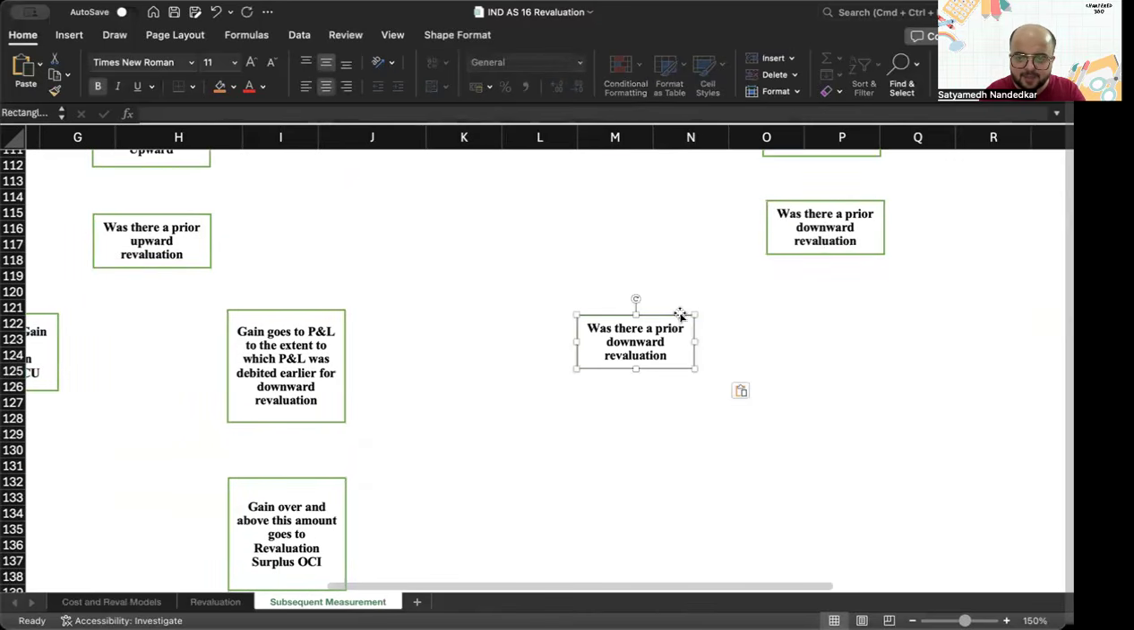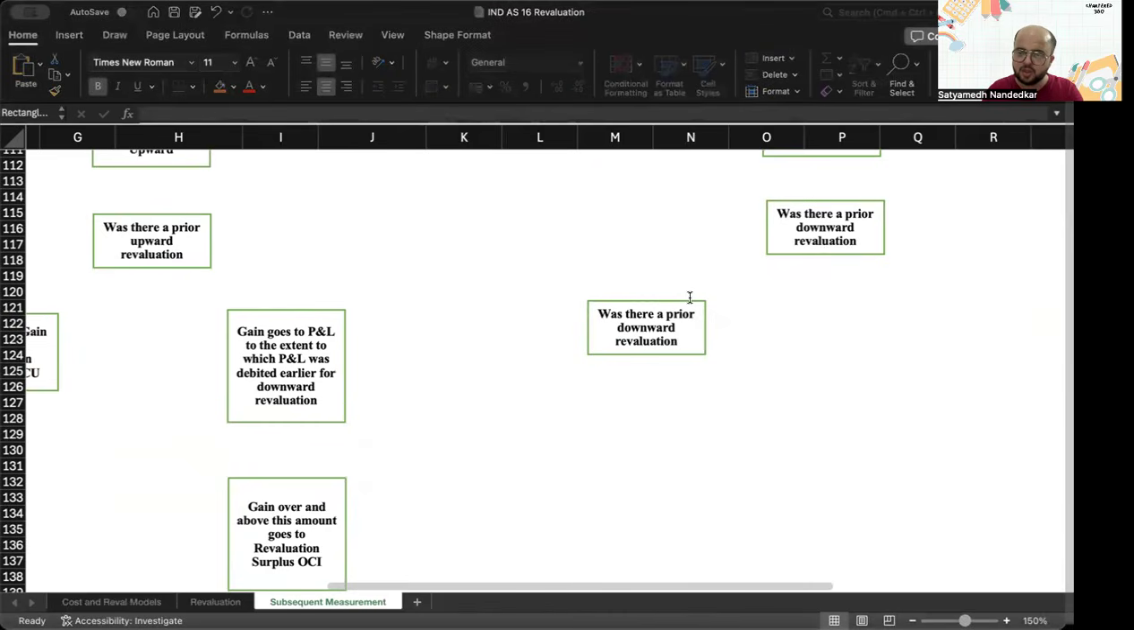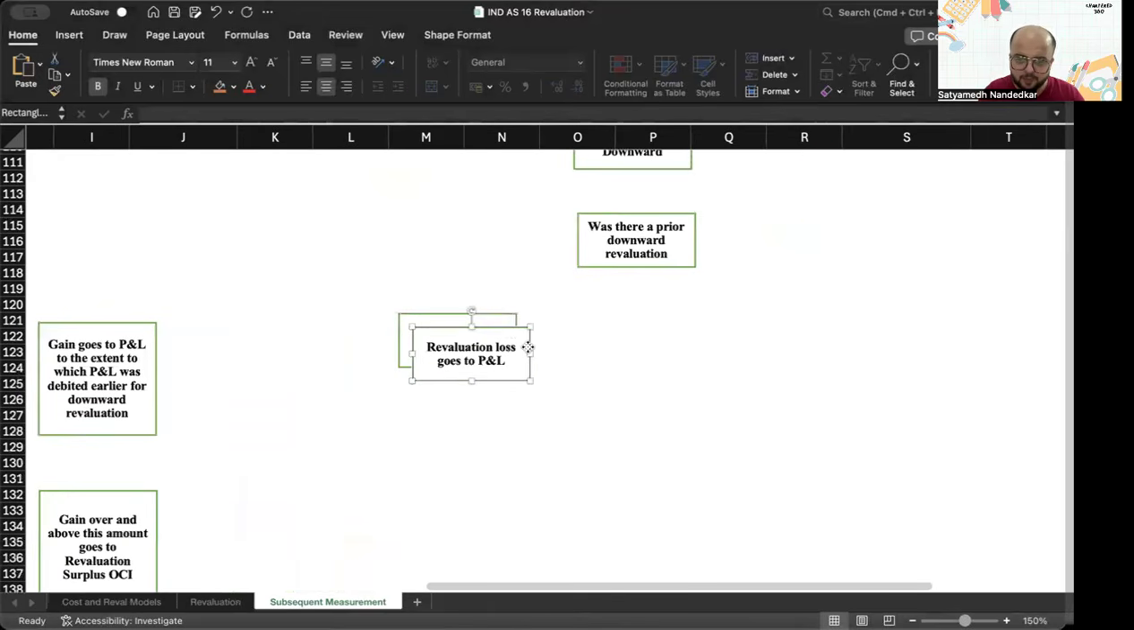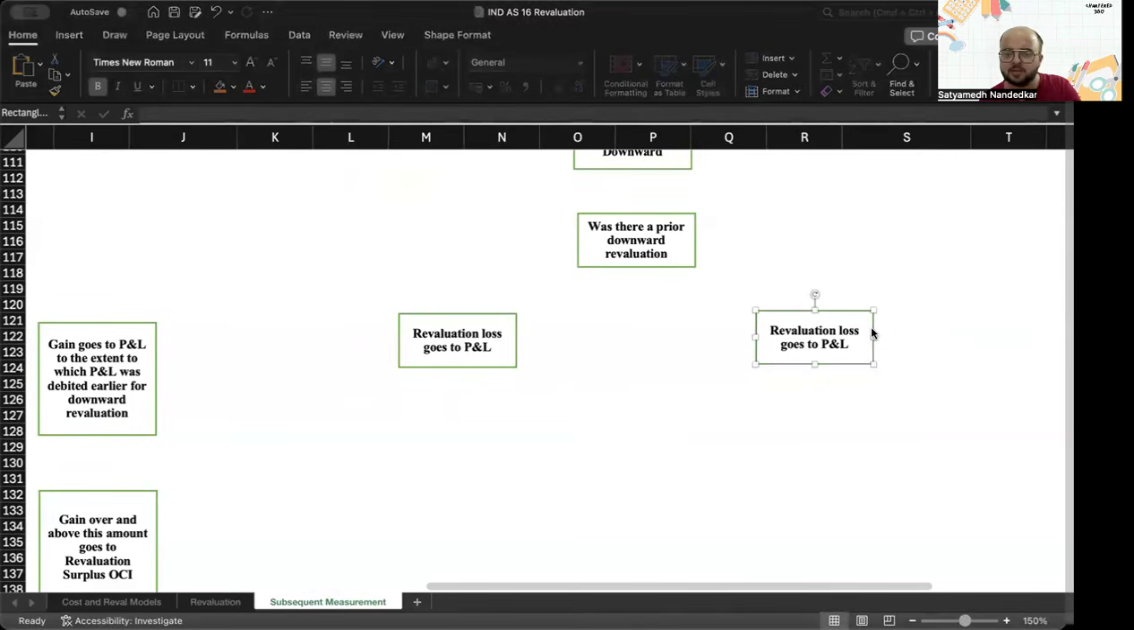If the answer is yes, then the fall in fair value goes to P&L. Was there a prior downward? Yes. The revaluation loss goes to profit and loss account. And was there a prior downward? If the answer is no, then recognize the revaluation loss in OCI to the extent that there is balance in the OCI, and then the remaining loss goes to P&L.